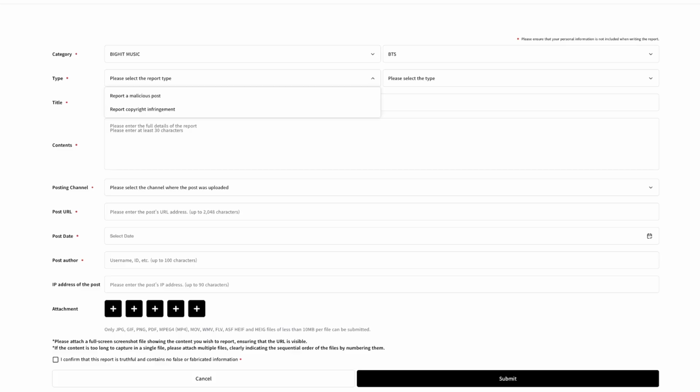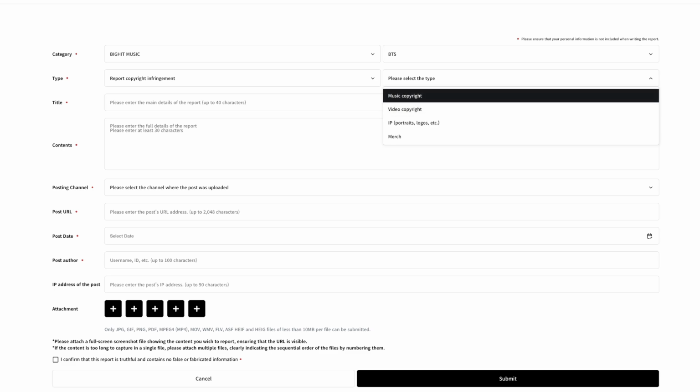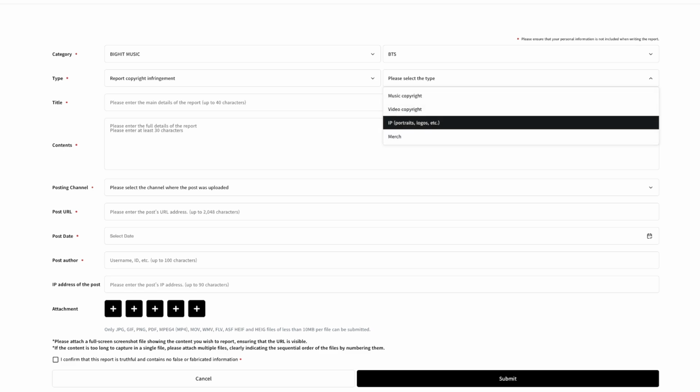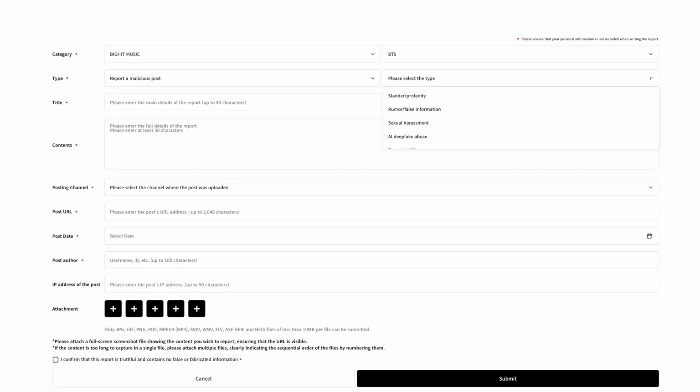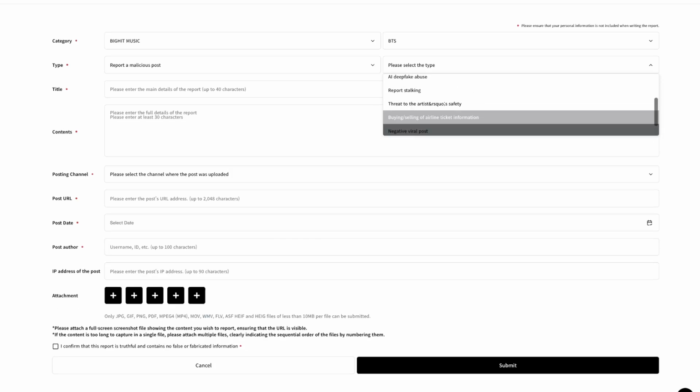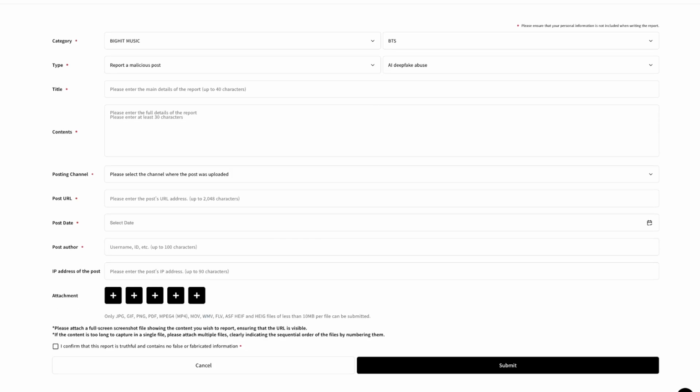Type. Two types: malicious post or copyright infringement. Now for copyright infringements, there are music copyright, video copyright, IP, like portraits and logo and merch. So what you're reporting about, if it doesn't fall under any of those categories, that will be malicious post, and then choose among these options. For this one, it will be AI deepfake abuse.